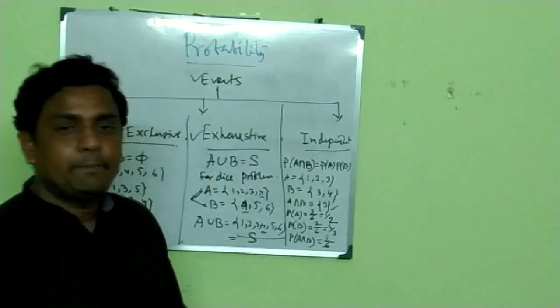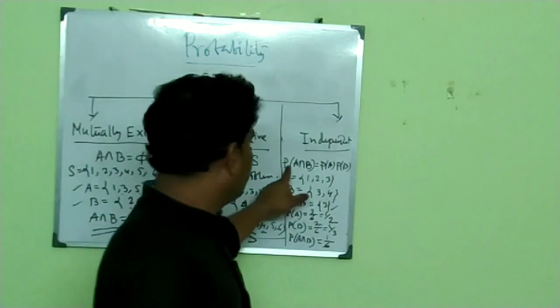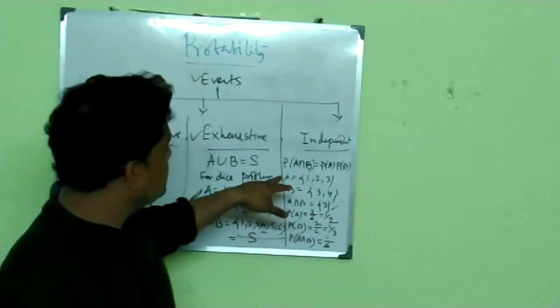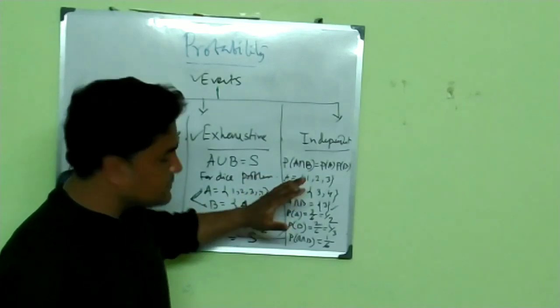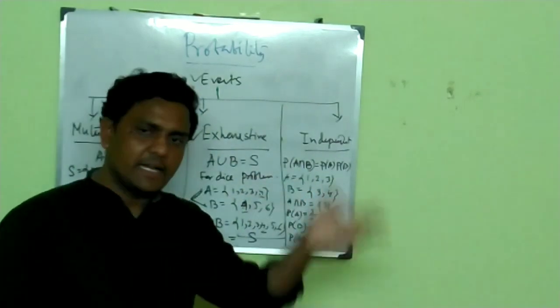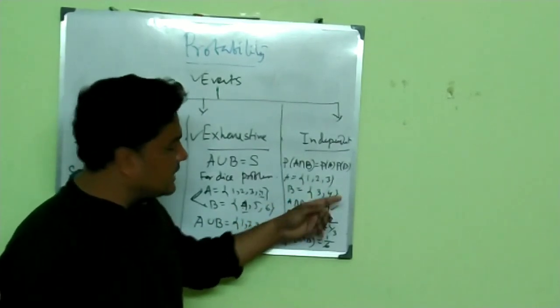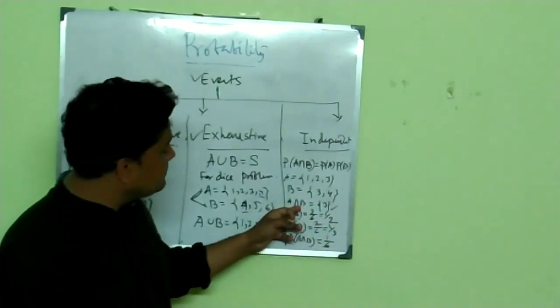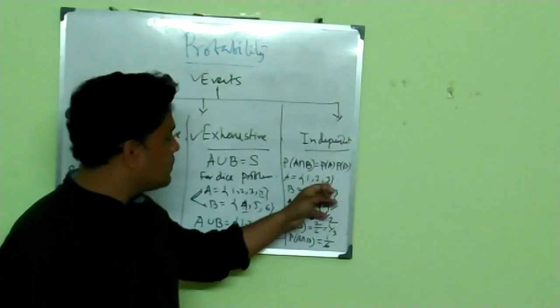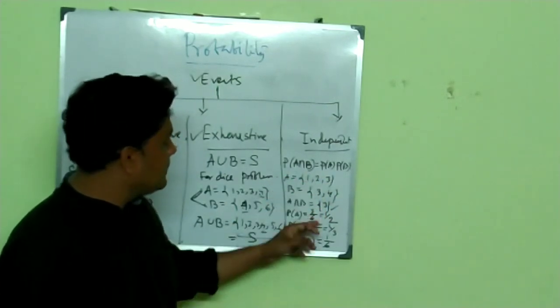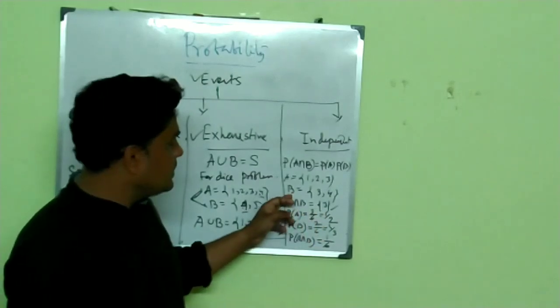And finally, independent. What do you mean by independent event? If P of A intersection B is equal to P of A into P of B. That means the probability of A intersection B. Let's take an example, throwing a dice. So let's say A is {1, 2, 3}, and B is {3, 4}. Then what is the value of A intersection B? 3 is common here, so {3}. And what is the value of P of A? P of A is equal to 3 by 6, so half.